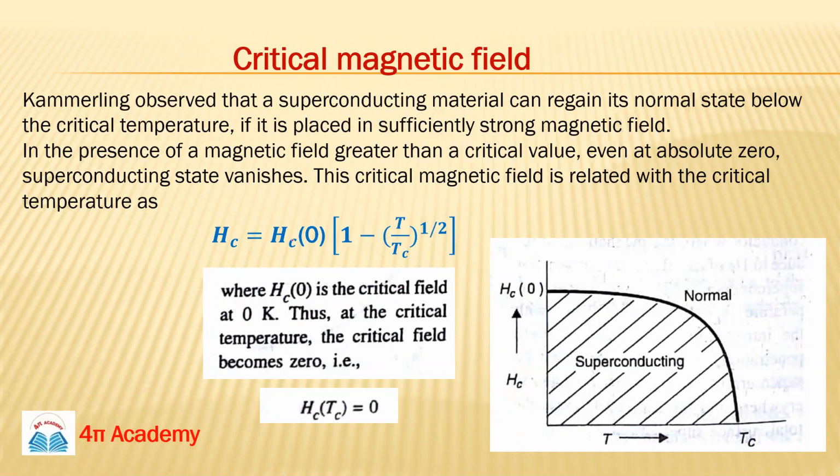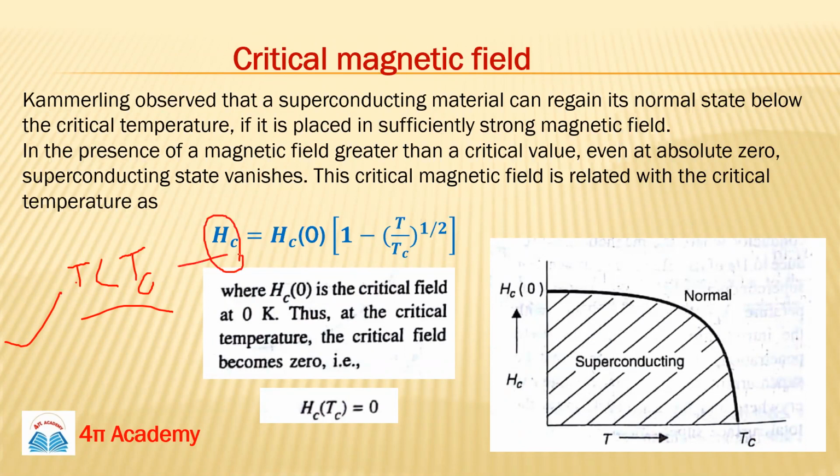Your superconducting material is below Tc, meaning T is less than Tc, so obviously your material is superconducting. Even in this condition, you can convert your superconducting material into a normal material if you apply a sufficiently high magnetic field.